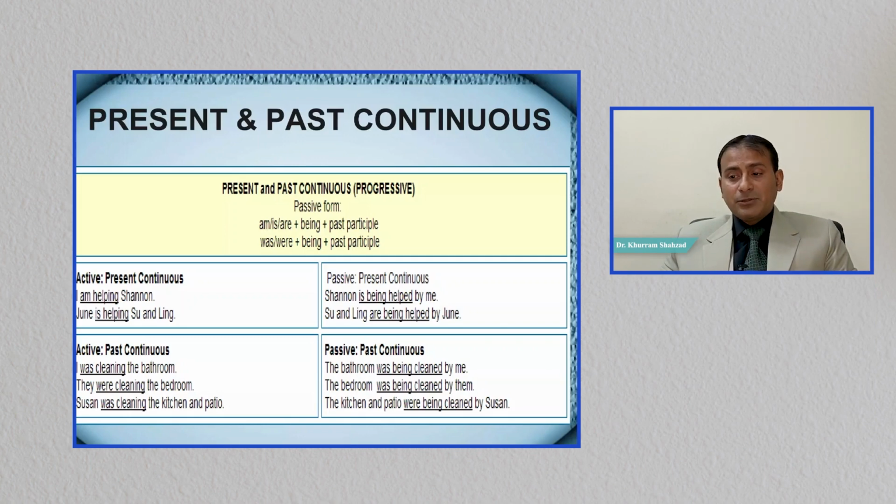I was cleaning the bathroom. The bathroom was being cleaned by me. Negative will be, the bathroom was not being cleaned by me. Was the bathroom being cleaned by me? They were cleaning the bedroom. The bedroom was being cleaned by them. The bedroom was not being cleaned by them. Was the bedroom being cleaned by them?